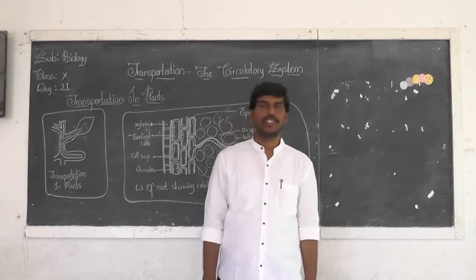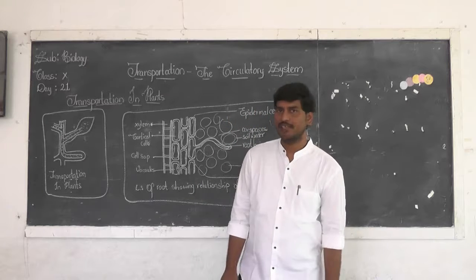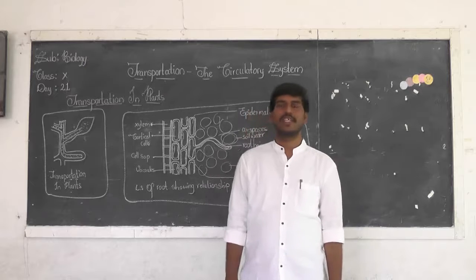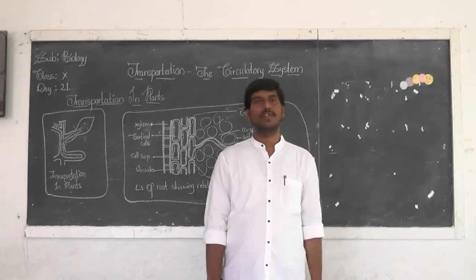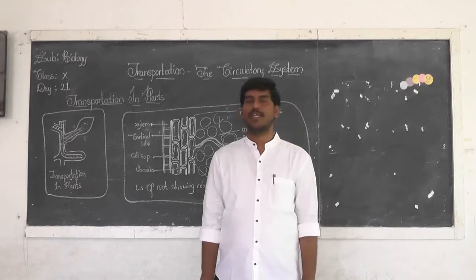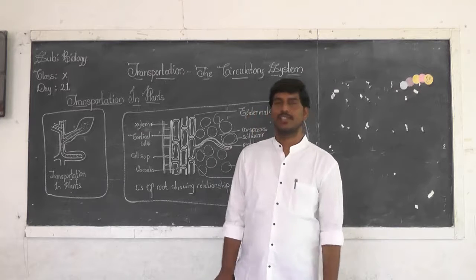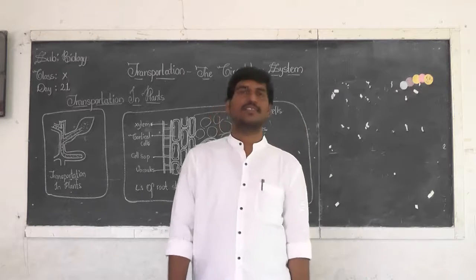What were the home assignments given? The first question is: write briefly about the evolution of the transport system. The second question is: write down the difference between open type and closed type of circulatory system. Right? So this was about the previous classes.